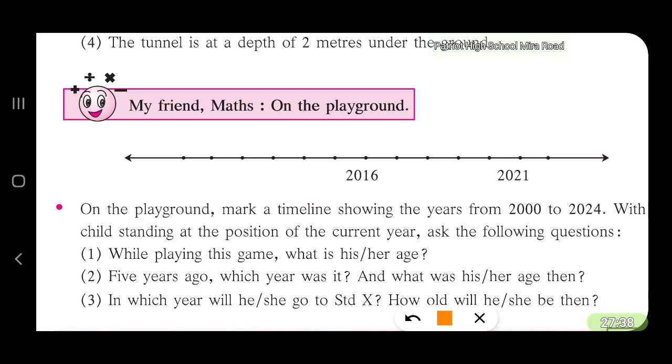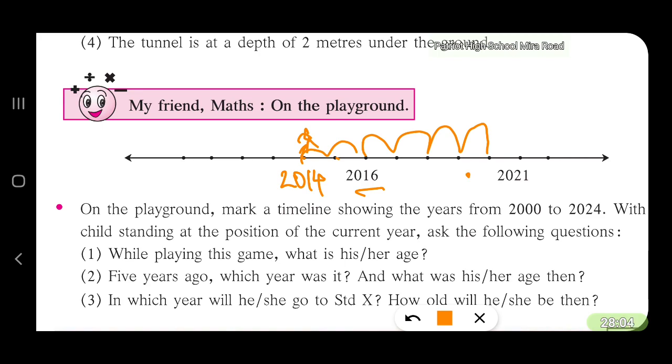Suppose some of your friends stands over here. So what is the year? It is 2014. This is 15 and this is 16. So what is his age? So you start counting: 1, 2, 3, 4, 5, 6.